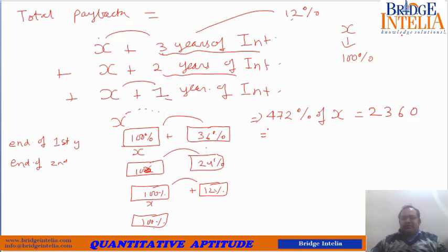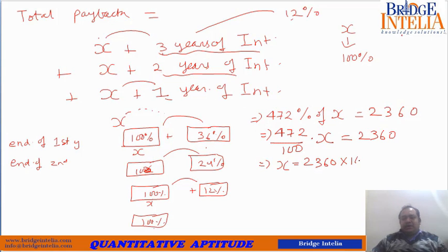2360. So let's solve for the value of X. So 472 by 100 into X is equal to 2360. So let's find the value of X. So 2360 into 100 by 472. So yes, 236 2 times. So 5. So X comes out to be equal to 500.